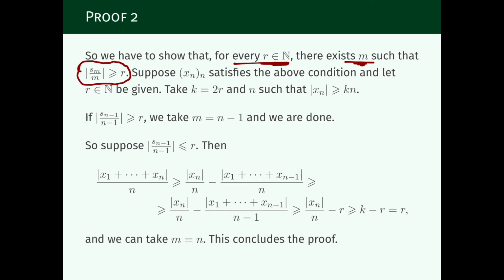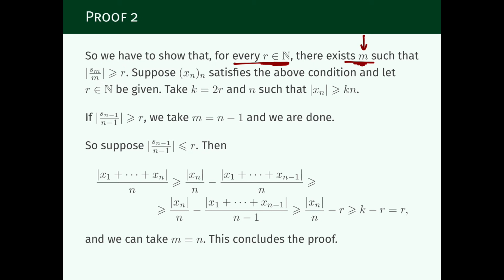If we can do that for every r, we are constructing a subsequence of m's that tends to infinity, and that's exactly what it means for the lim sup of a sequence to be infinite. So this is what we have to show.